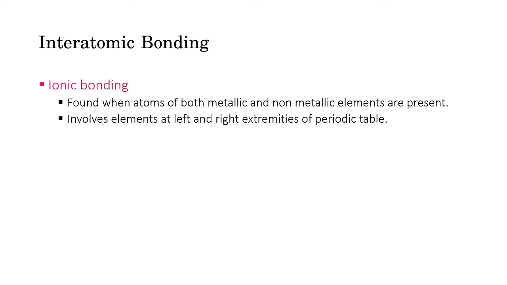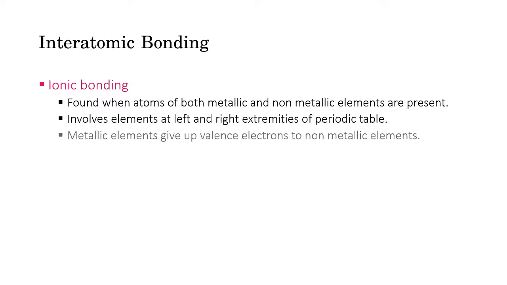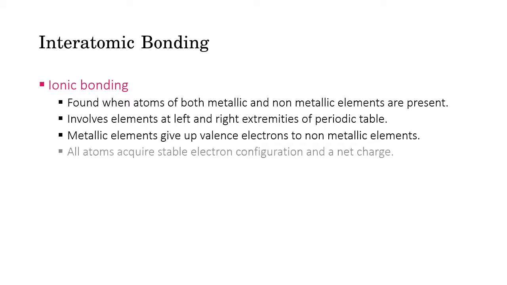We have seen four different classes of materials: metals, polymers, ceramics and composites. Out of the four classes, ionic bonding is predominantly found in ceramics. In this type of bond, metallic elements give up their valence electrons to non-metallic elements, and all atoms acquire a stable electron configuration and a net charge, and that's why the electrons are not available to conduct heat or electricity. Hence, the materials having ionic bonds are poor conductors of heat and electricity.